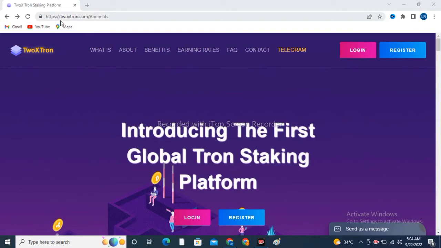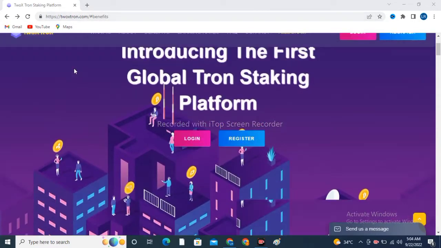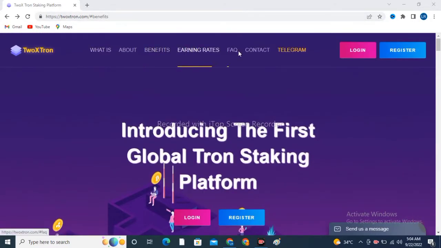Today I got a new mining website for all of you. You can see it at Tron.com. You can see its legitimacy by seeing its effects. Now I am going to show you how you can register on this website without wasting any time.